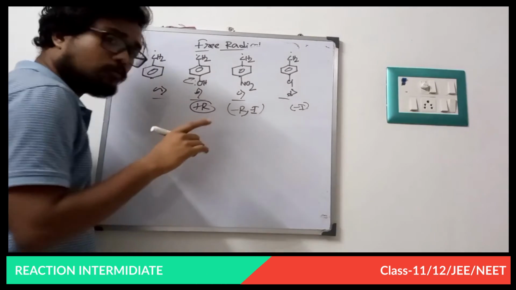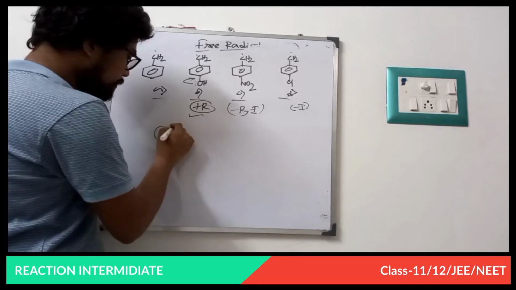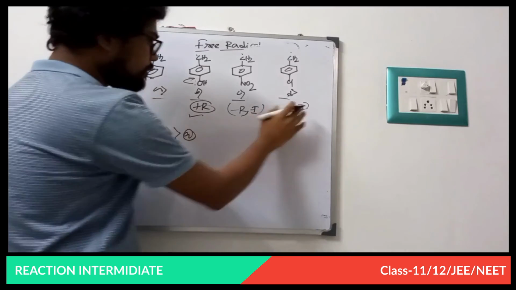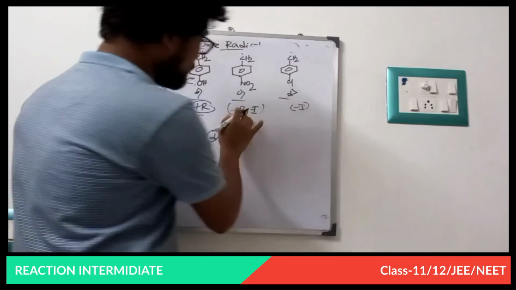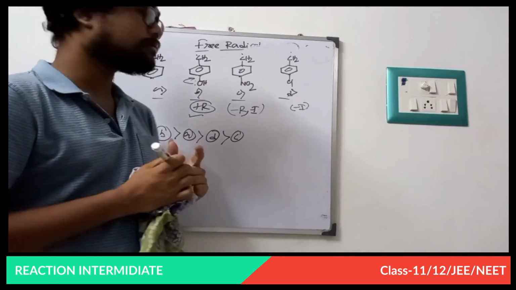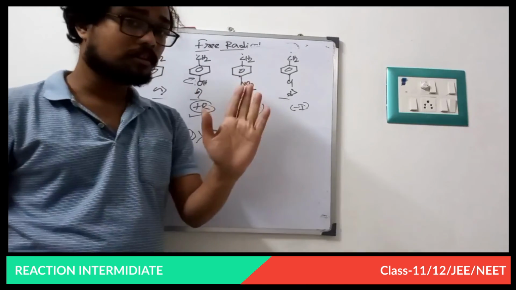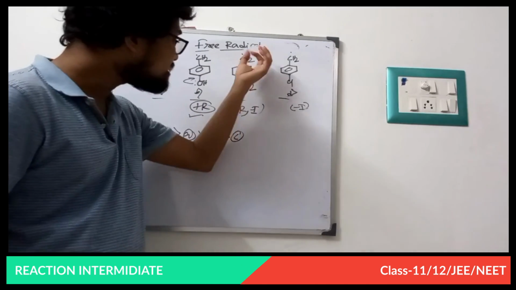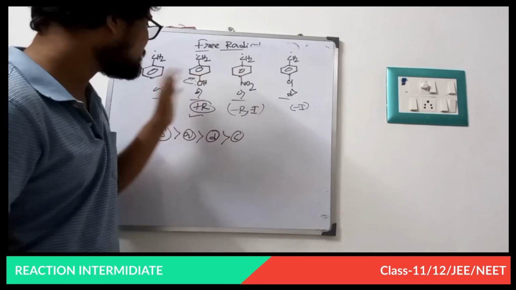So which one is more stable? This one is more stable, then this one, then this one, then this one. Why? Because for this electron deficient species, the nitro group shows minus I and minus R, and it withdraws electron density, so this is the most unstable species among the 4.